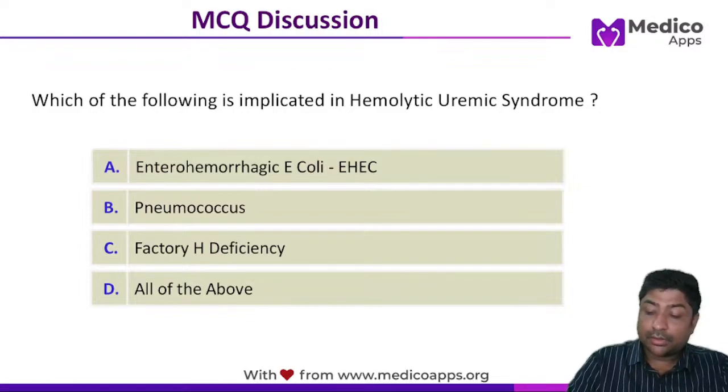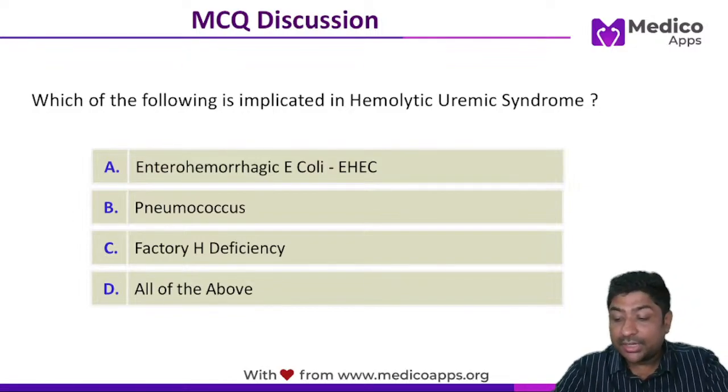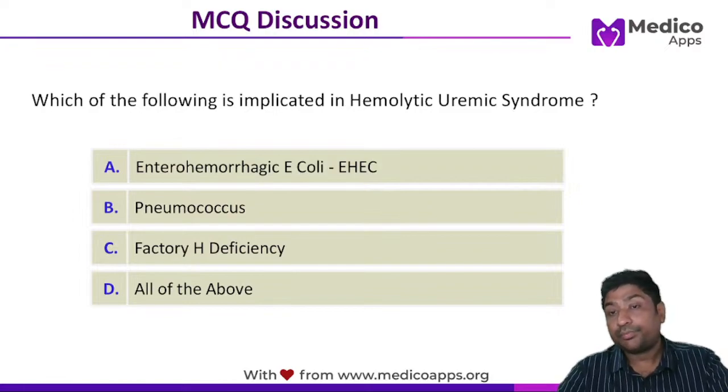What is internuclear ophthalmoplegia? Let's say this is our eyes, and this is the innervation of the eyes. So, on one side, the medial longitudinal fasciculus is damaged.